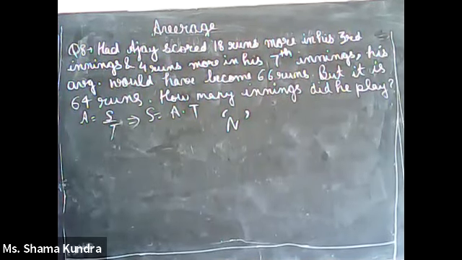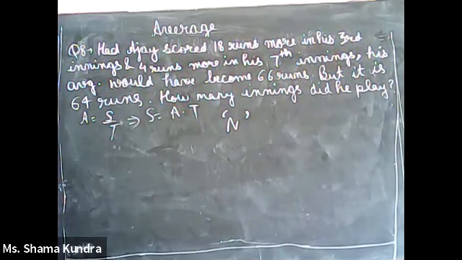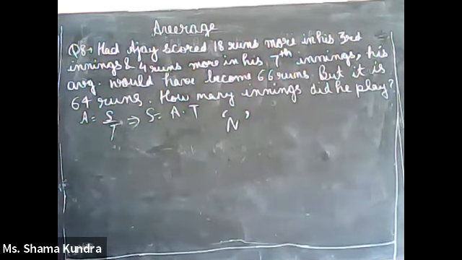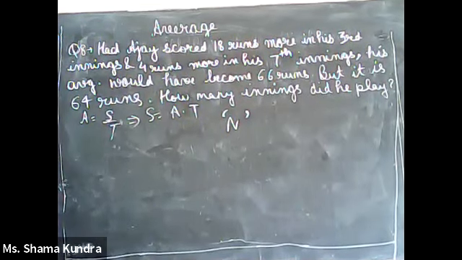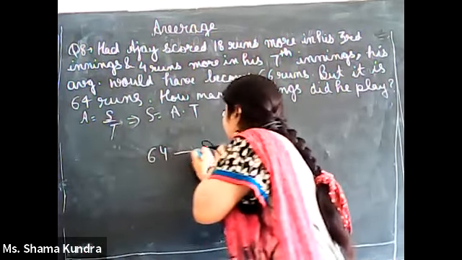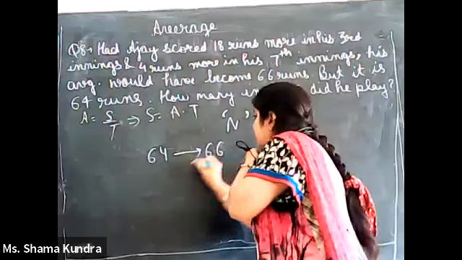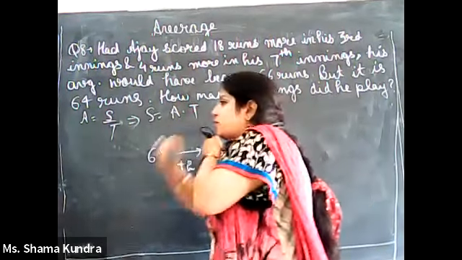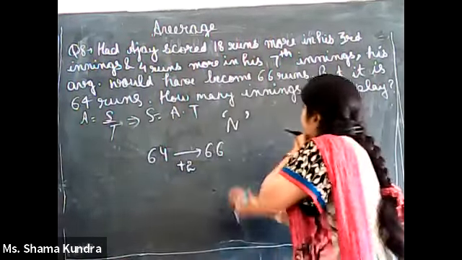Now 64 runs is given. Now he scored 18 runs more in the third inning and 4 runs more in the 7th inning. Then only his average becomes 66. Means from 64, the average becomes 66. Means an increase of plus 2 is there.